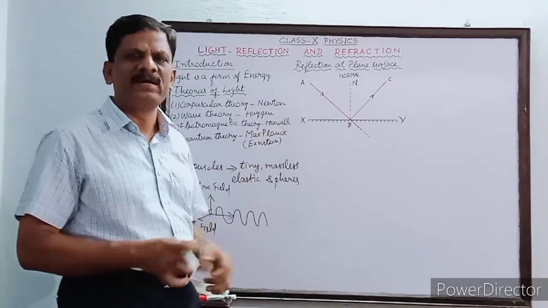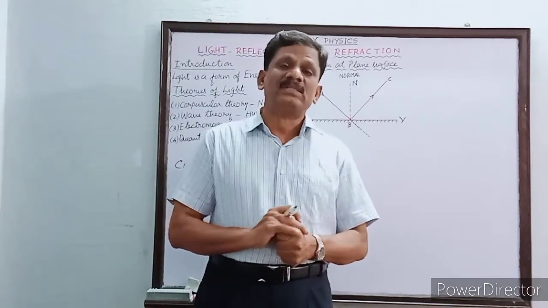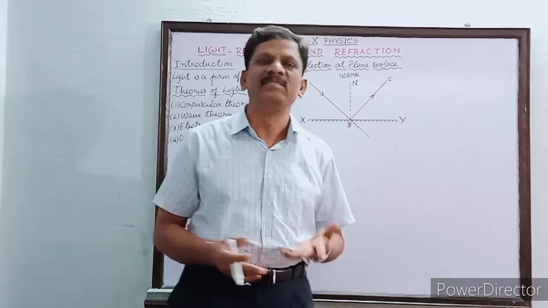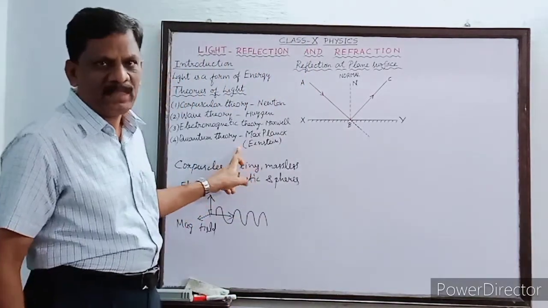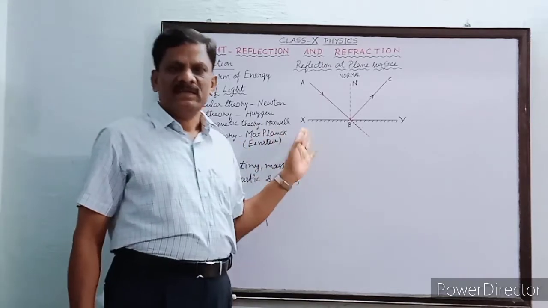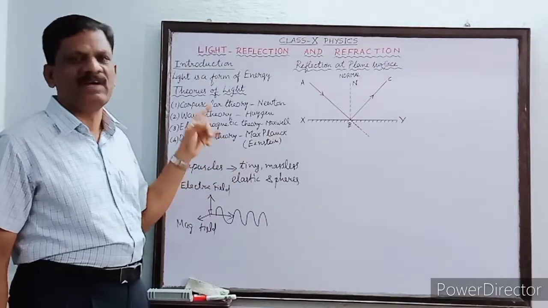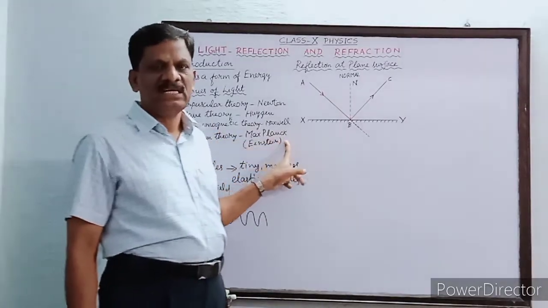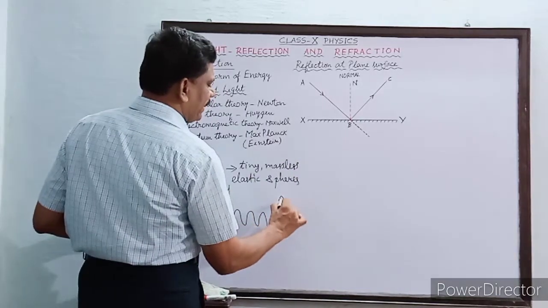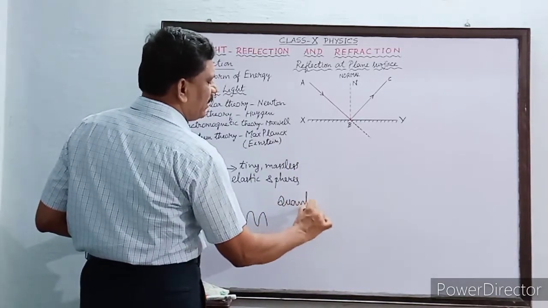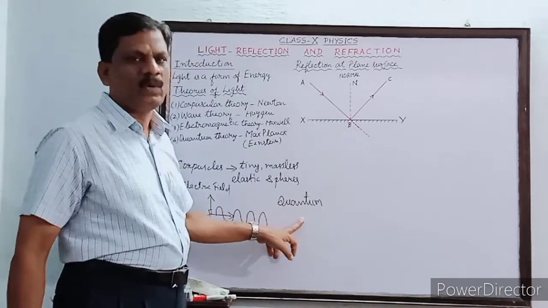There was a drawback of that theory also. It could not explain the photoelectric effect. So, to overcome these difficulties came the final successful theory, namely the quantum theory of light. Today we are studying light more based on this theory, which was formulated first by Max Planck. According to Max Planck, light is made up of packets of energy which are called quanta. The singular is quantum and the plural is quanta.